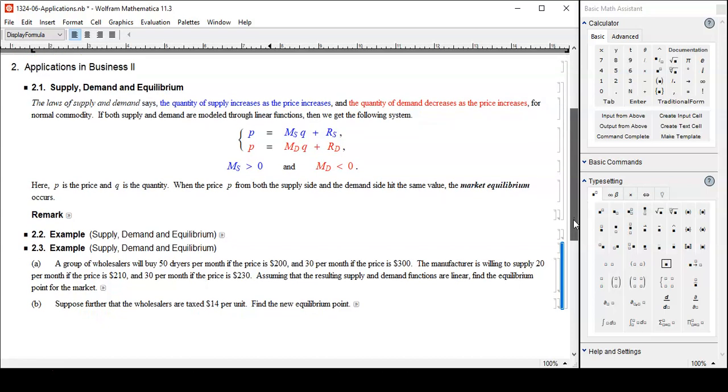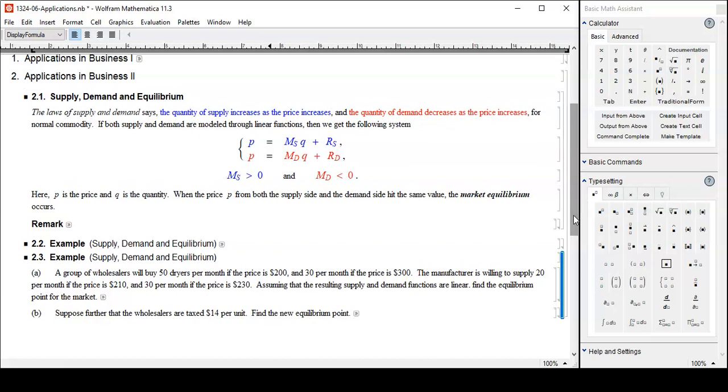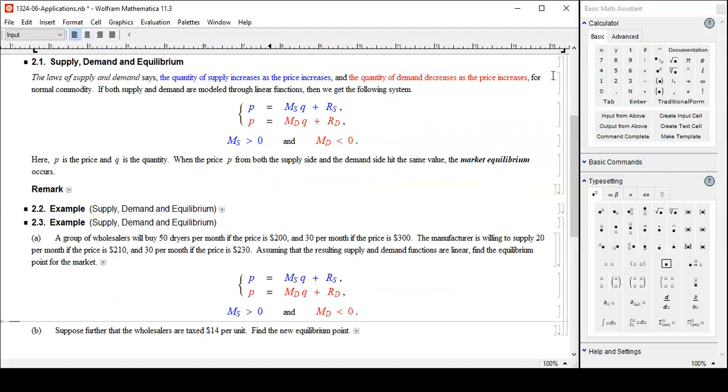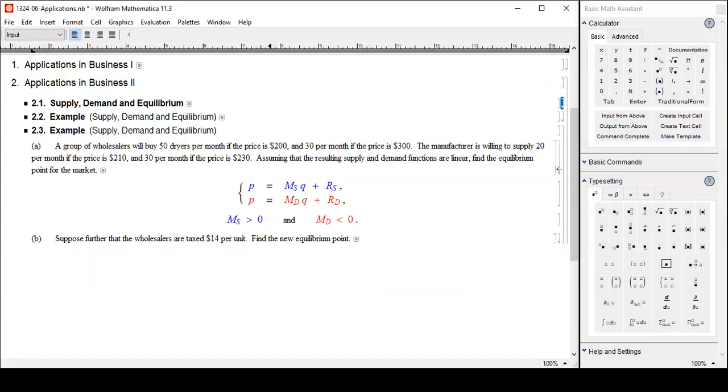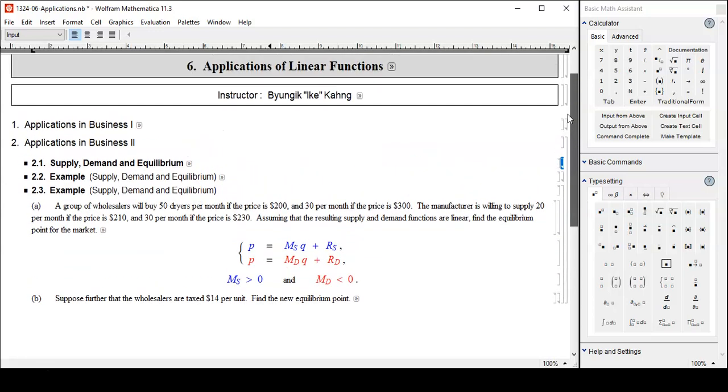Let's see, do we have enough time for this? Yeah, I guess so. Let's go ahead and do this. Okay, basically what we want is this, of course. Yes.